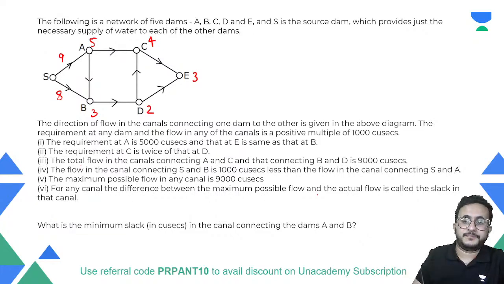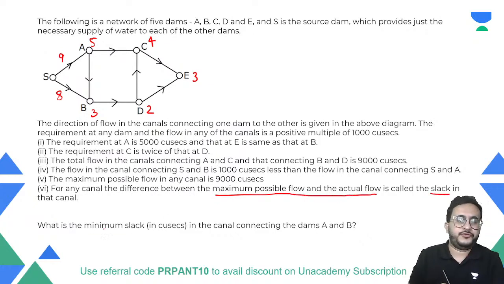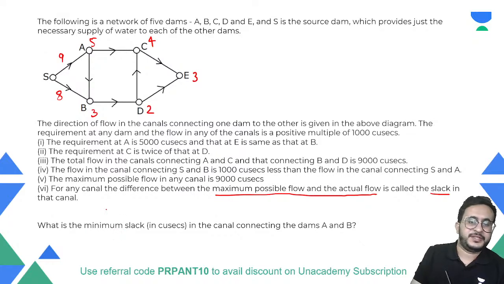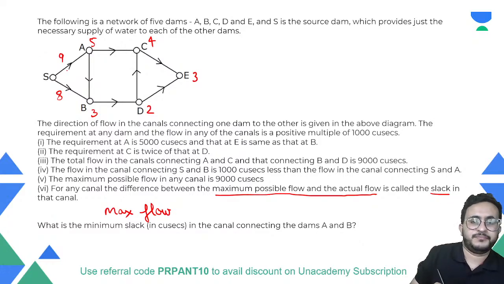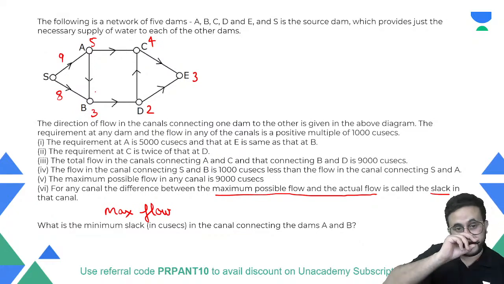What is it saying? The maximum possible flow minus the actual flow, that is the slack. Okay, so now if you have to find the minimum slack, that means we need the maximum flow. So it is saying that we have to find the minimum slack, so let us find out what can be the maximum flow from A to B.